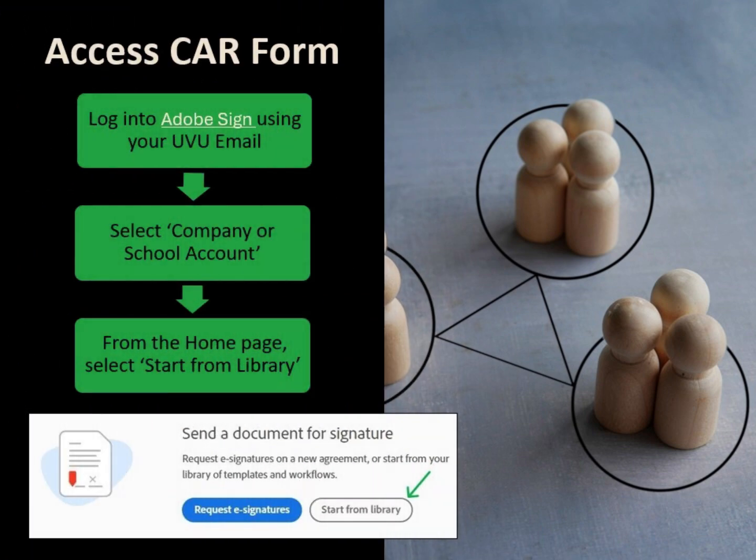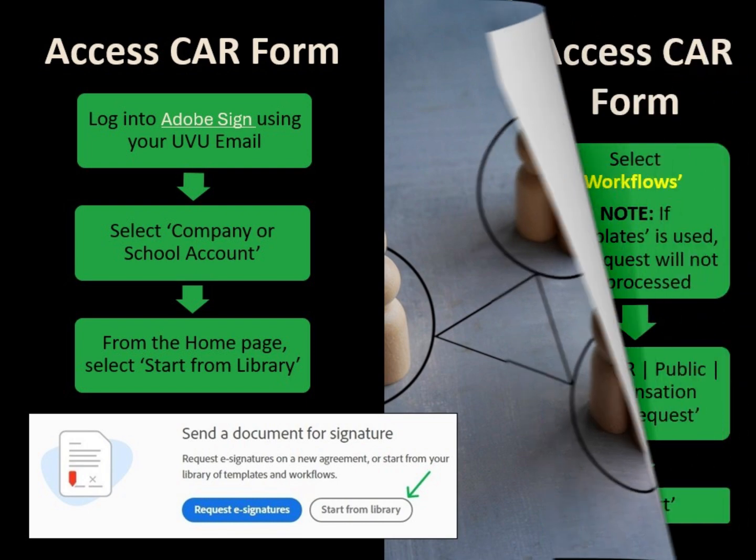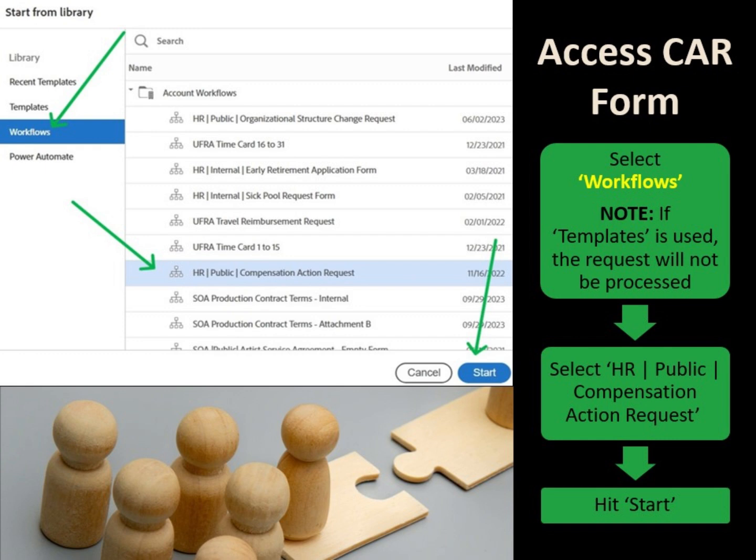For access to the CAR form, log into Adobe Sign using your UVU email. Next, select Company or School account. From the home page, select Start from Library. Once you are in the library, select Workflows. Please note, if the Templates option is used, the request will not be processed. Next, select HR, Public, Compensation Action Request. Finally, hit Start.